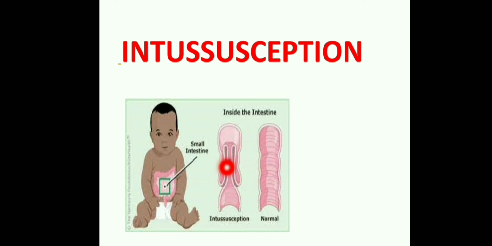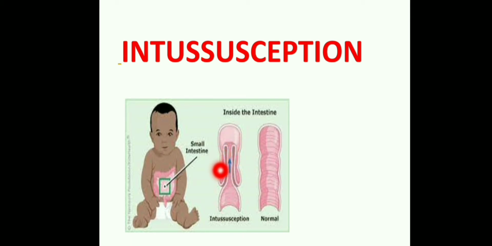What is intussusception? It is a telescoping of intestinal wall into itself. Here it may insert the lower part of the intestine, the part of intestine, into another part just below it. It is called as intussusception, the telescoping of intestinal wall into itself.